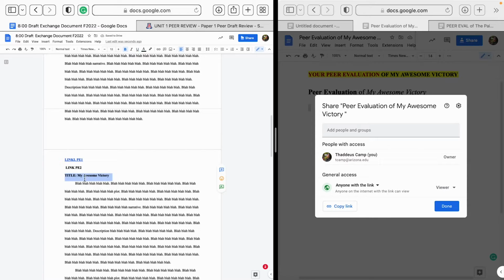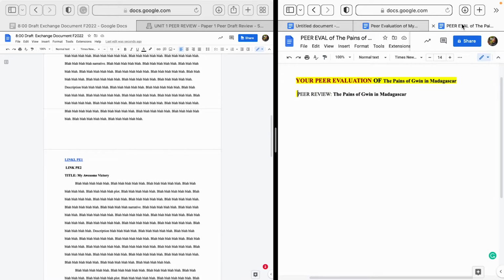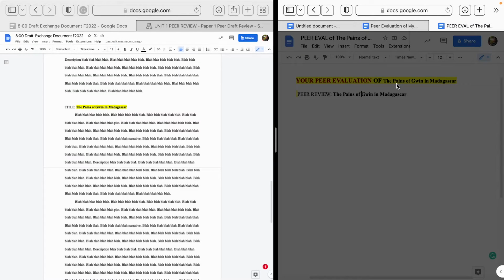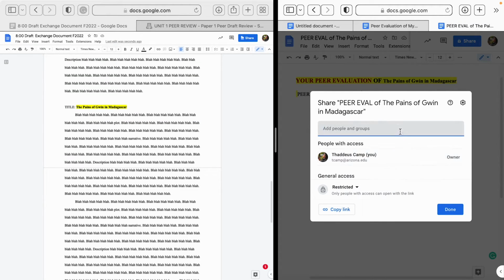Now, when the person who wrote my awesome victory links on this, it's going to go to your peer evaluation, okay? You would similarly, for your second peer evaluation, here's another blank setup for the paper that's the second one after yours. So you're going to, again, share. This is your document that's going to have your answers for the peer evaluation of this second paper.